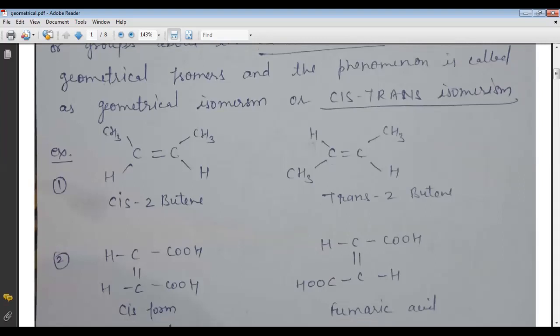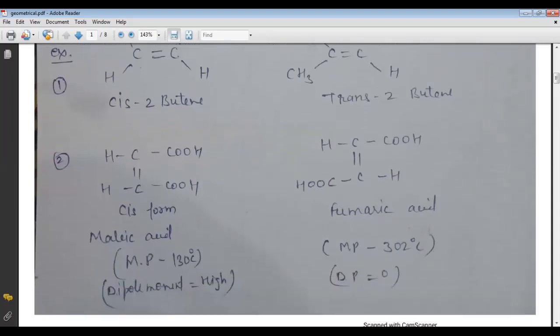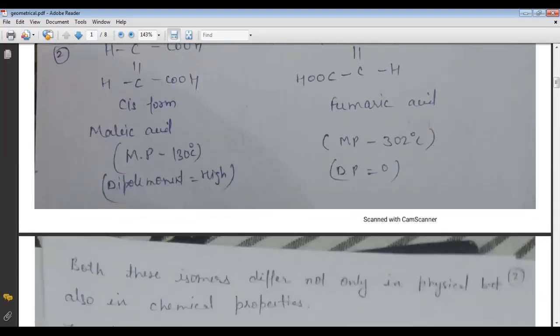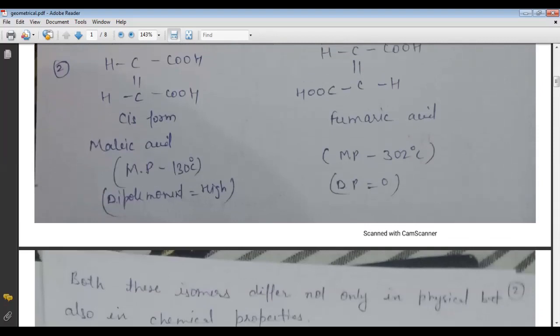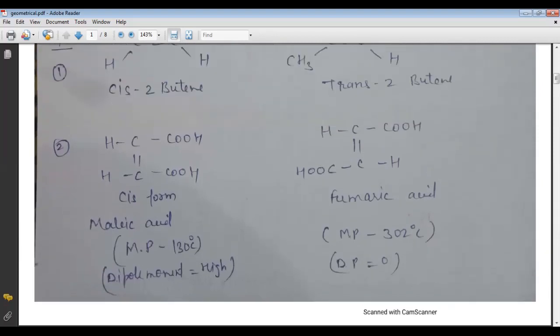Now come to another example, maleic acid. In maleic acid, the COOH groups, the acidic groups, are found on the same side. If the COOH groups are found on the same side, this is the cis form. The isomer of maleic acid is fumaric acid. In fumaric acid, the COOH groups are found in the opposite direction, so it is called the trans form.